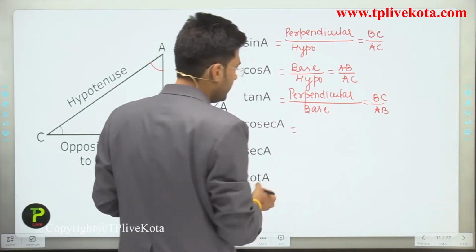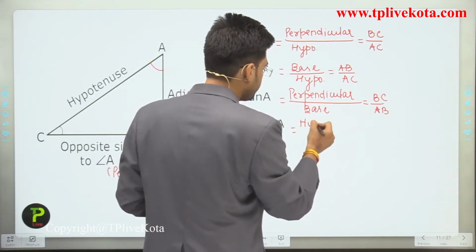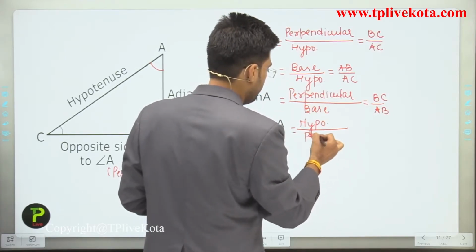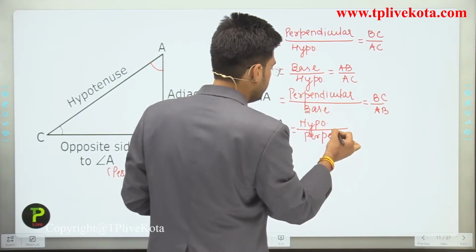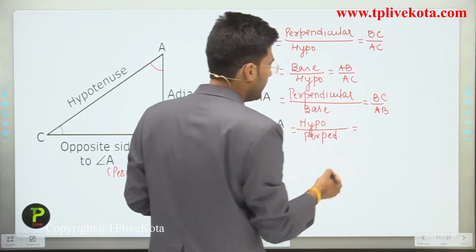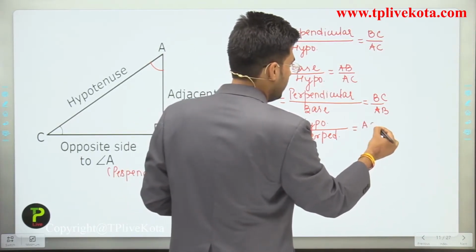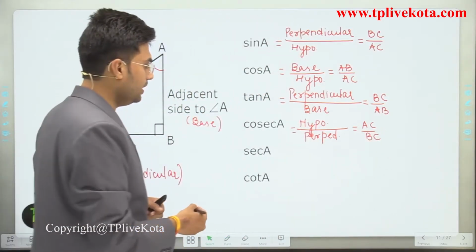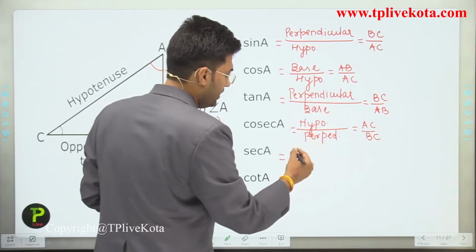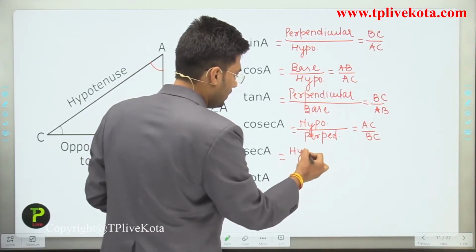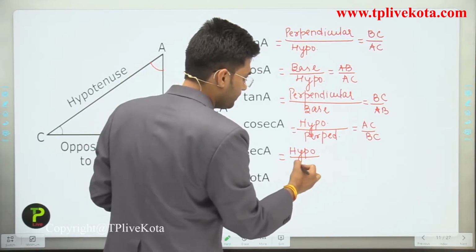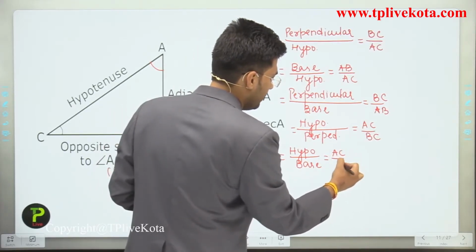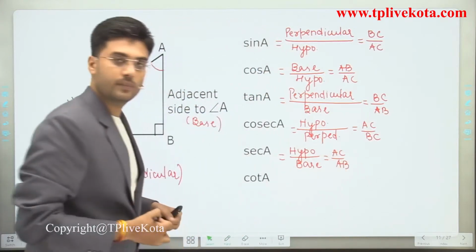What about cosec A? It is hypotenuse divided by perpendicular, so it is AC divided by BC. Clear? Similarly, sec A is hypotenuse divided by base, equal to AC divided by AB.